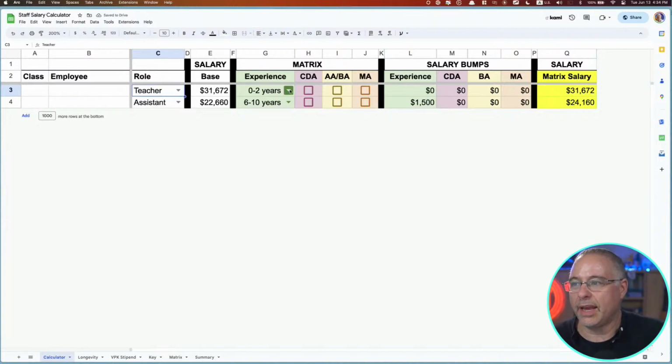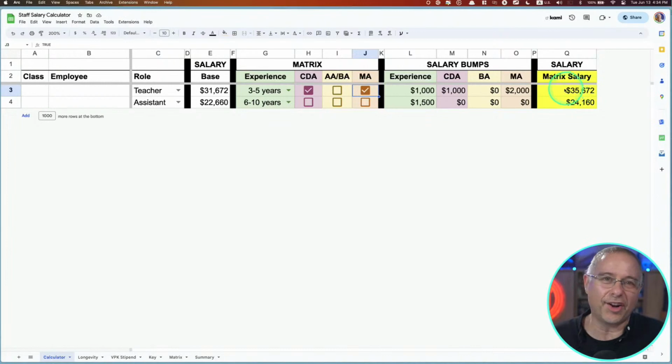And then if you watch over in this area over here, when I make changes over here, so 3 to 5 years, something jumps up there, if they have a CDA, if they have a master's, and then this guy over here is adding all of this up. Now the adding all of this up part is easy, but how do I get this over here to change when I click this?